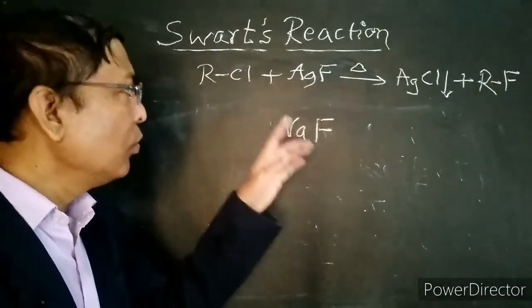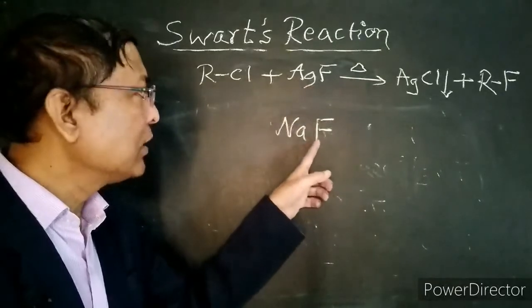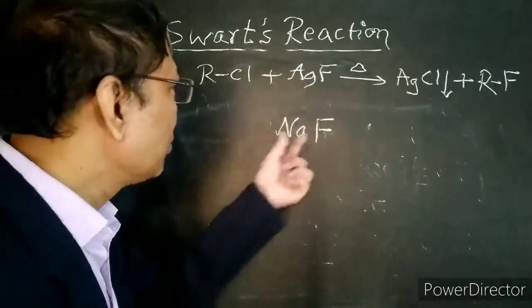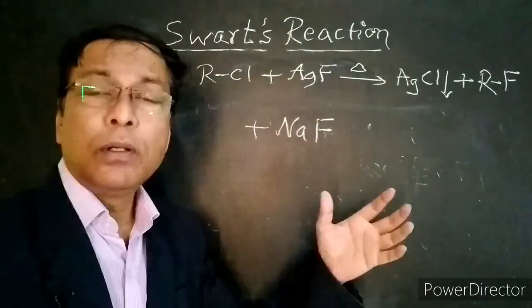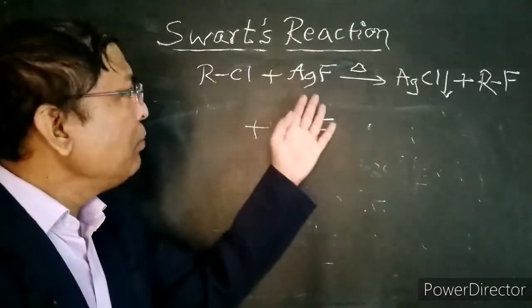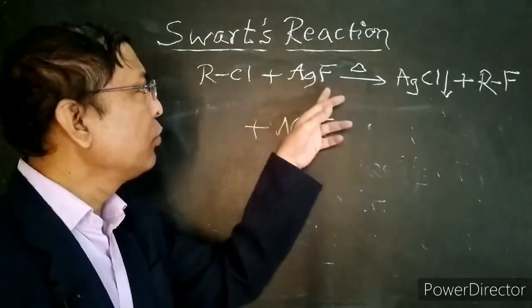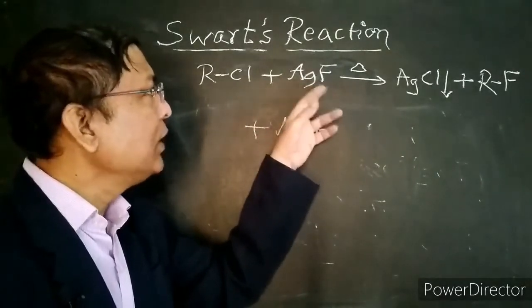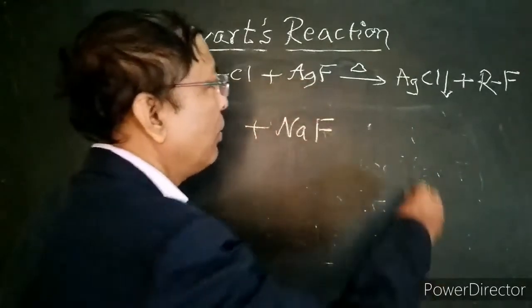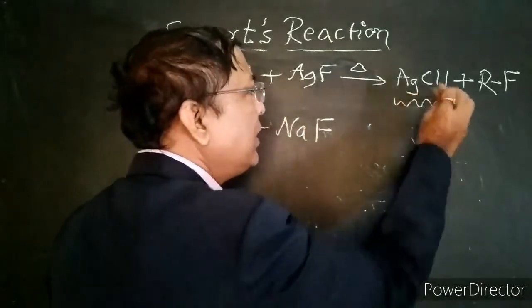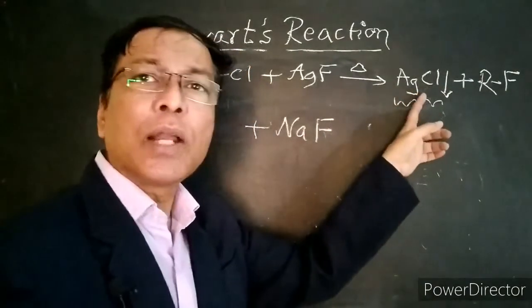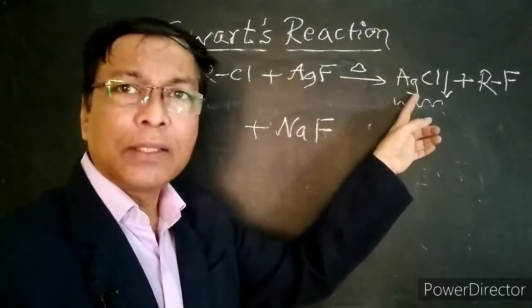The reason is, when we use heavy metal fluorides such as silver fluoride, mercury fluoride or cobalt fluorides, they form insoluble metal chlorides or metal bromides.